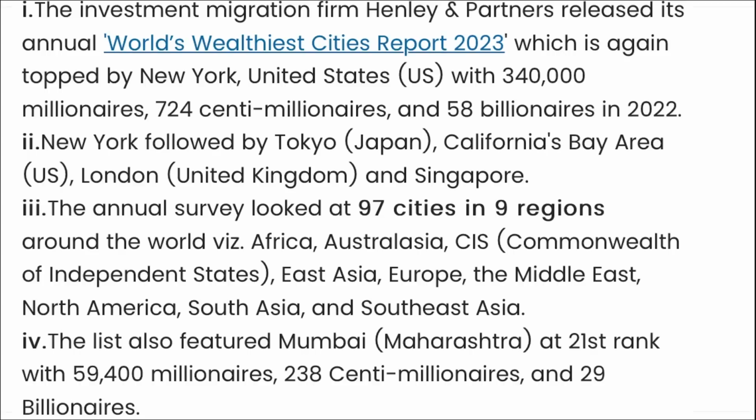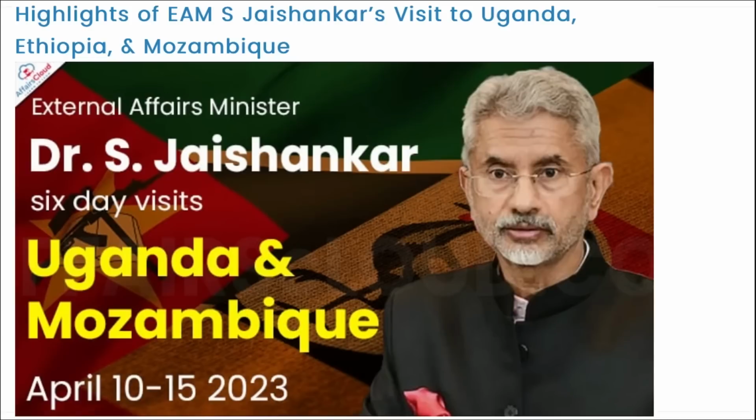Correct? Next, our External Affairs Minister Dr. S. Jaishankar visited Uganda, Ethiopia and Mozambique. He was on a 6-day tour from 10th of April to 15th of April, basically to boost the relationship with these countries.